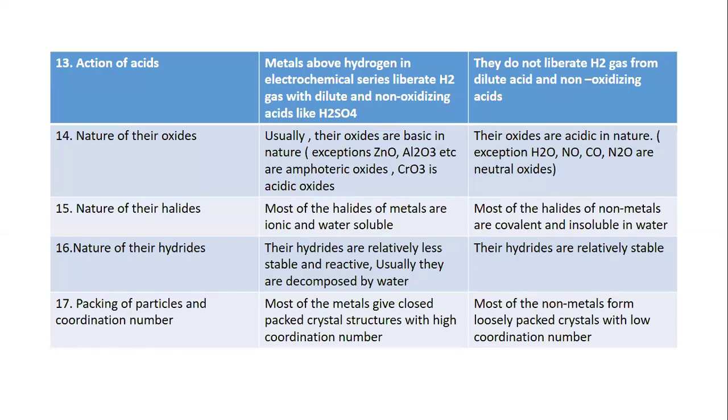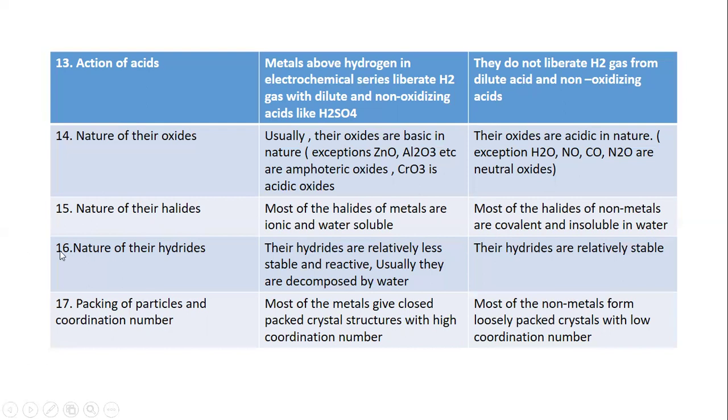Nature of their oxides. Usually metal oxides are basic in nature. Non-metal oxides are acidic in nature. Nature of their halides. Most of the halides of metals are ionic and water soluble. Most of the halides of non-metals are covalent and insoluble in water. Nature of their hydrides. Metal hydrides are relatively less stable and reactive, and are usually decomposed by water. Non-metal hydrides are relatively stable.